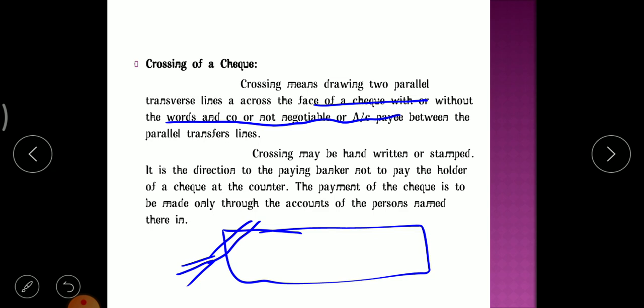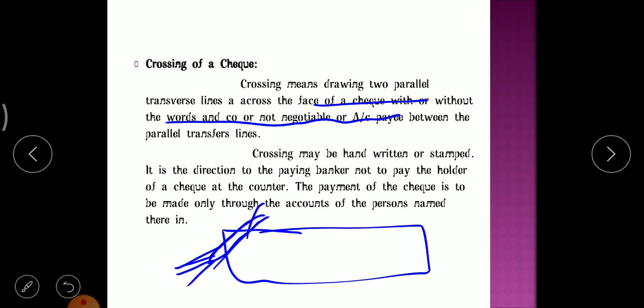It is a direction to the paying banker not to pay the holder of the check at the counter. Whenever there are two parallel transverse lines on the face of the check, it shows that the banker has no right to pay that amount at the counter. The payment of this check is to be made through the account of the person named there only.